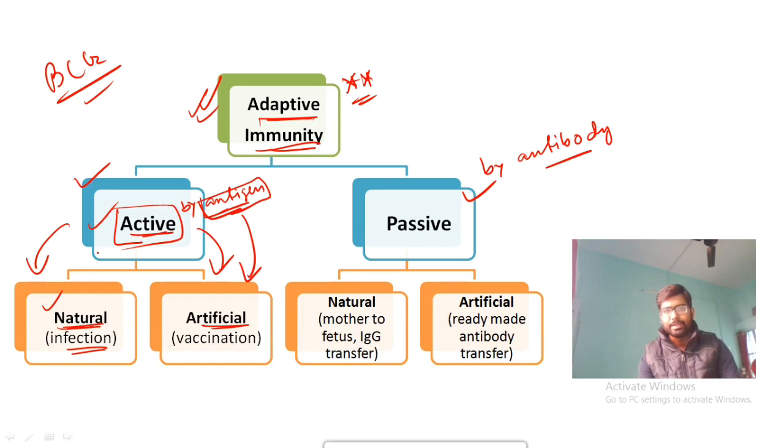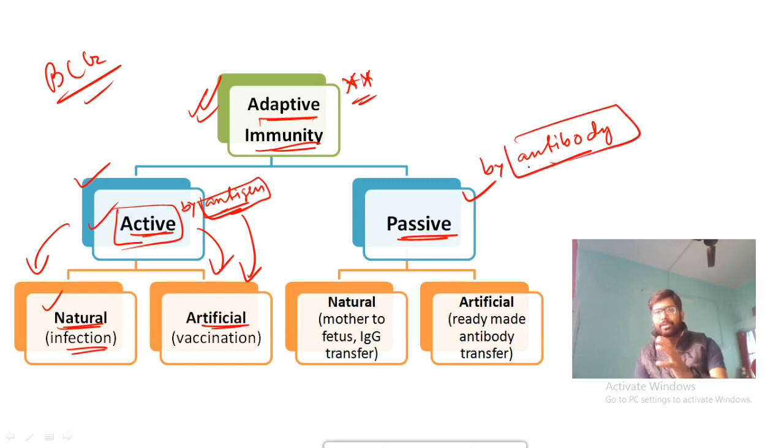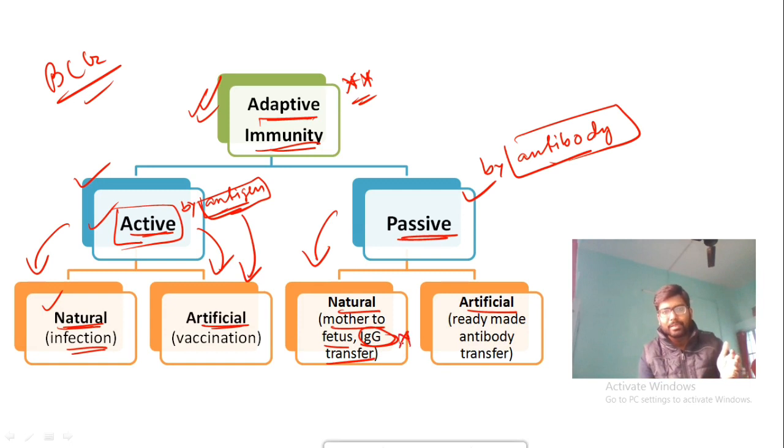Active immunity is clear. Okay, and then coming to the passive immunity. What is passive immunity? See, passive immunity means antibody is given to your body. And again the antibody can go into your body through natural processes or artificial processes. So example of natural processes is your mother to fetus IgG transfer. When a baby is situated inside the mother's womb, then the IgG antibody goes into the fetus and protects the newborn. So that is the natural passive immunity.